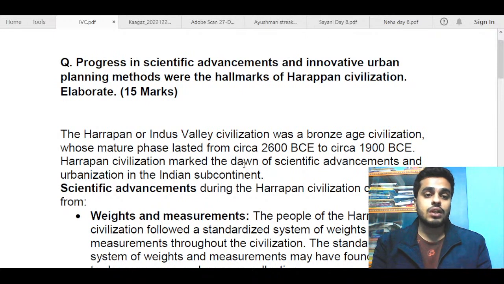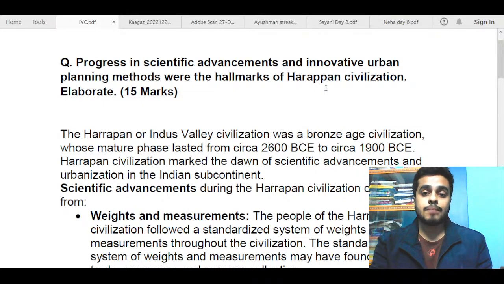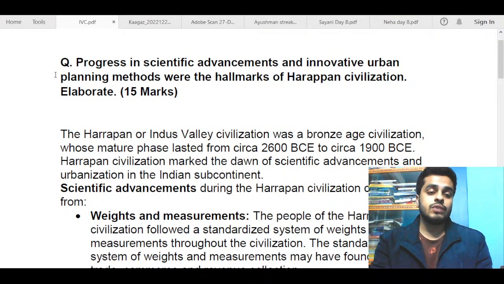The question today was: progress in scientific advancements and innovative urban planning methods were the hallmarks of the Harappan civilization. The keyword was to elaborate. So the main theme of the answer was given in the question itself. You just needed to elaborate upon the points given in the question. That is, you needed to talk about the scientific advancements in the IVC period, or the Harappan civilization period, and then talk about urbanization and urban planning methods in that civilization itself.